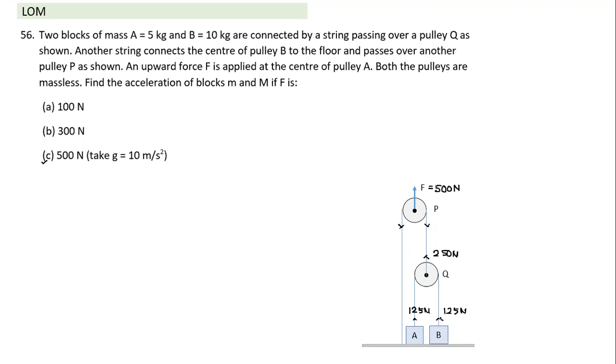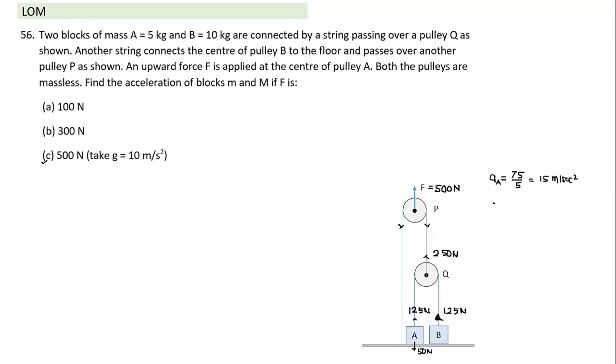Yes, sir. Why will it get lifted off? The tension is greater than the weight force. So if the tension is greater than its weight, it will get lifted off. Now we can easily calculate the acceleration of A. It's very easy to calculate. What will be the acceleration of A? Its weight is 50. So what is the net force acting on this? Net upward force is 75 and mass is 5. So A will have an acceleration of 15 meter per second square.